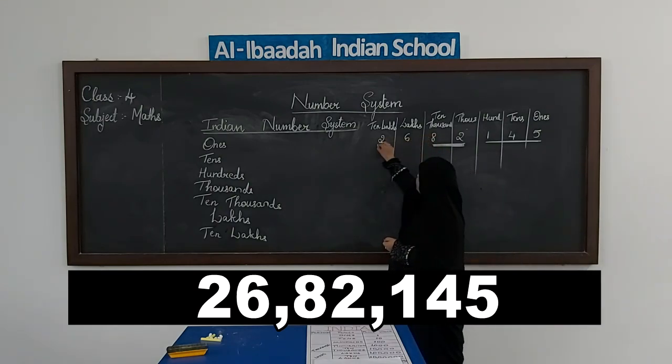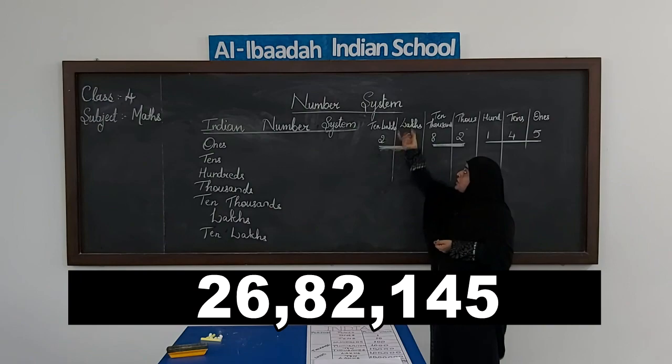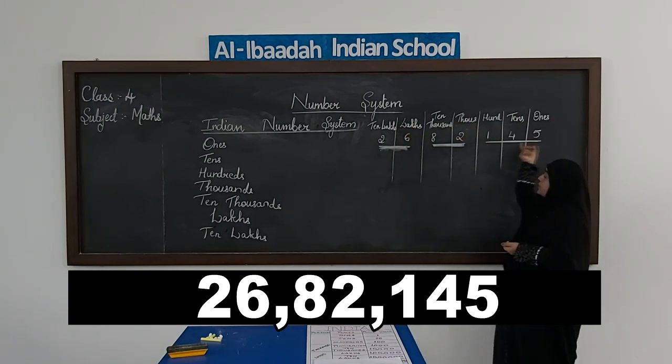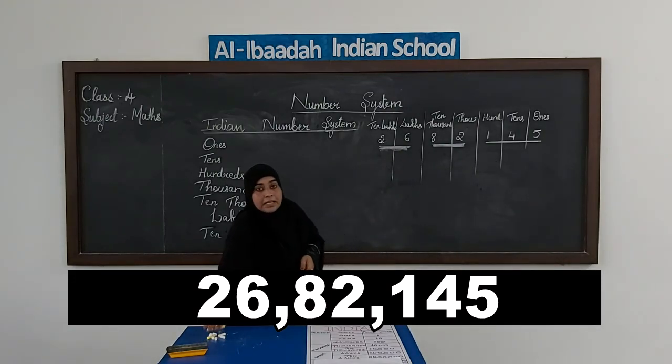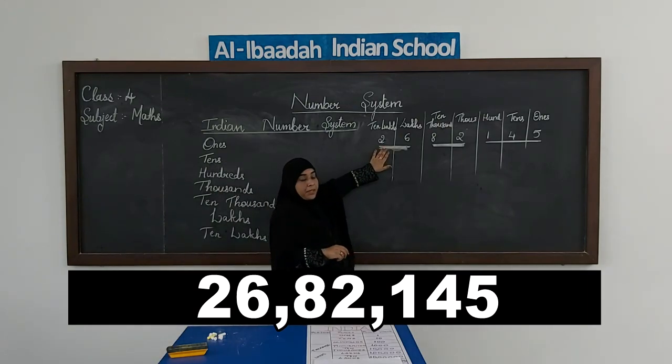Here again we have two digits, lakhs and 10 lakhs. So these two we will group together. So when we are reading, we have to keep in mind that we will read these 2 digits in this group, these 2 digits in this group, and then the 3-digit number as we had read in our previous international system. So let me start reading this number now.